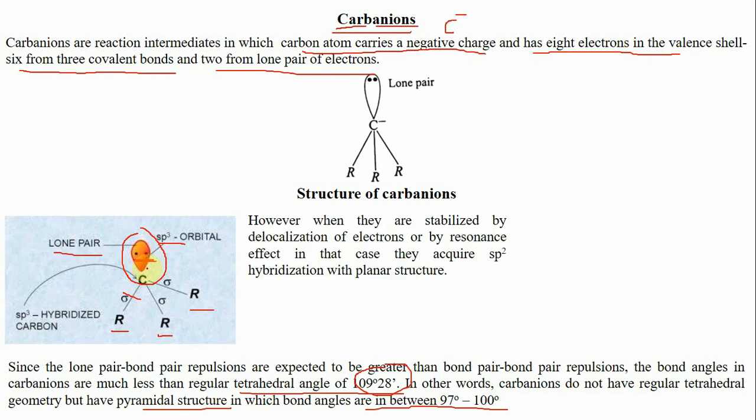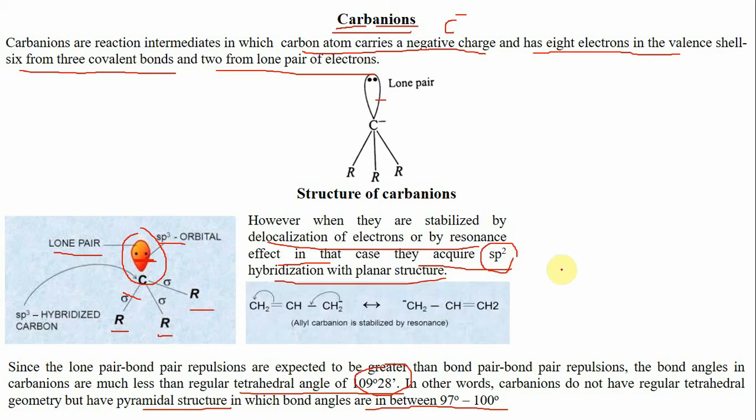Now under special circumstances, when these carbanions are stabilized by delocalization of electrons by resonance effect, they acquire sp2 hybridization with a planar structure. So in those cases, when they are stabilized by resonance effect, they have a planar structure in which carbon has sp2 hybridization just like a carbocation, and the lone pair of electrons is present in an unhybridized p atomic orbital.